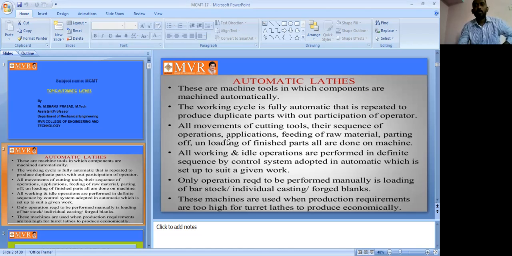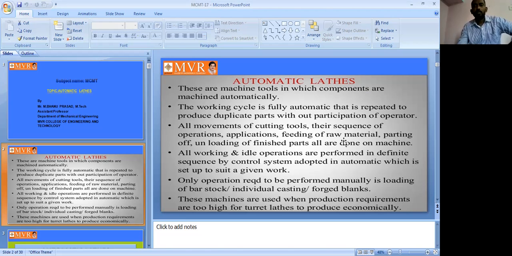Next, we can see all movement of cutting tools and their sequence of operation. For example, I want to machine one workpiece, and on this workpiece I have 5 types of machining operations, arranged sequentially as 1, 2, 3, 4, 5. When we start the operation, the machining operations are done automatically in sequence order. You cannot do it manually; it works automatically. It is a very important point.